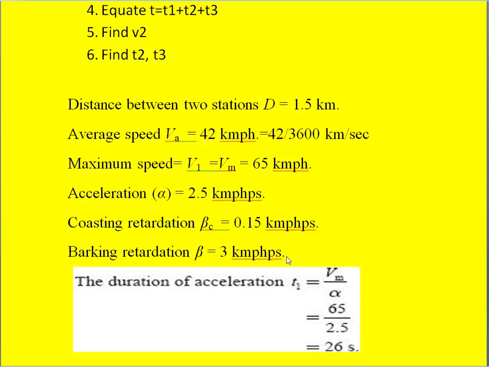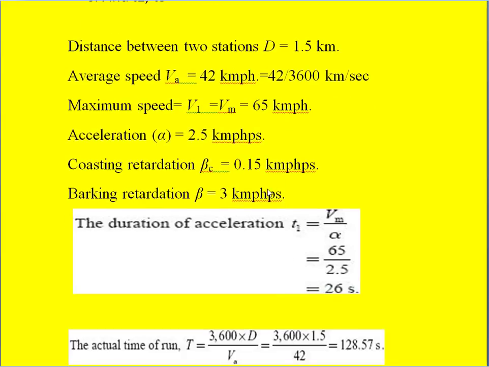So our first step is to calculate T1, the duration of acceleration. That is alpha equal to Vm by T1, or V1 by T1. From that we can calculate V1 is equal to Vm divided by alpha. This Vm and V1 are one and the same, so Vm is given as 65. So we write 65 and divide that with the acceleration value alpha, that is 2.5. So once we simplify it, 65 divided by 2.5 will give you 26 seconds as the acceleration time.